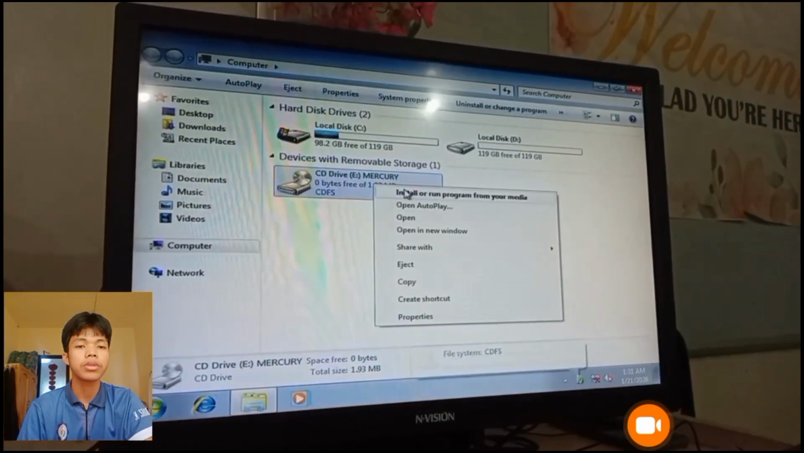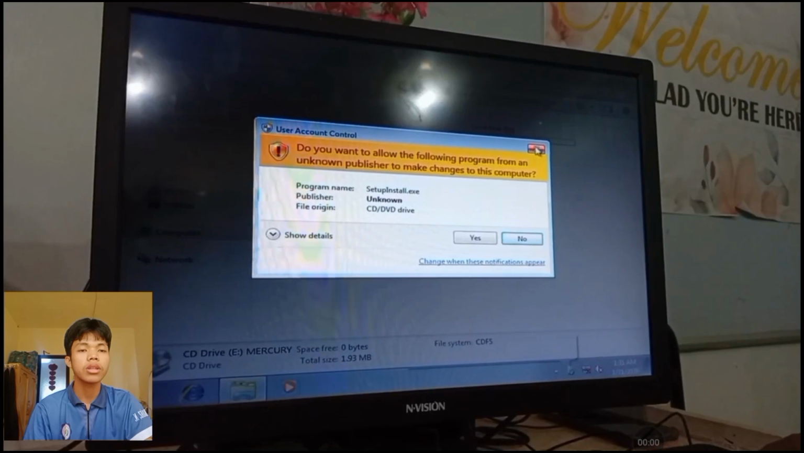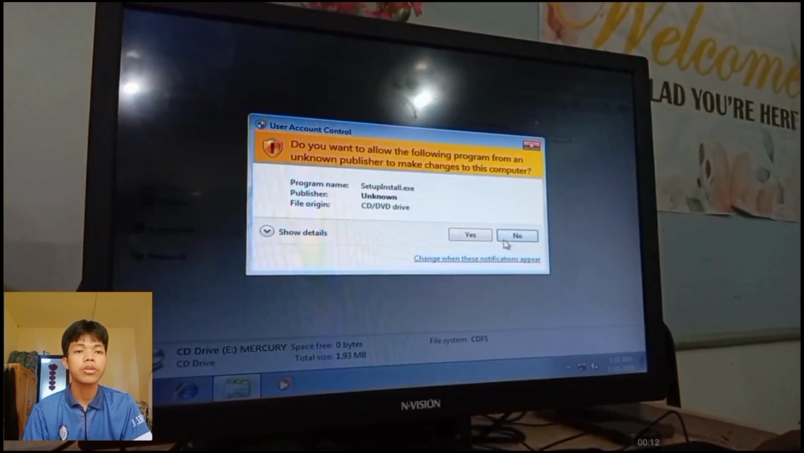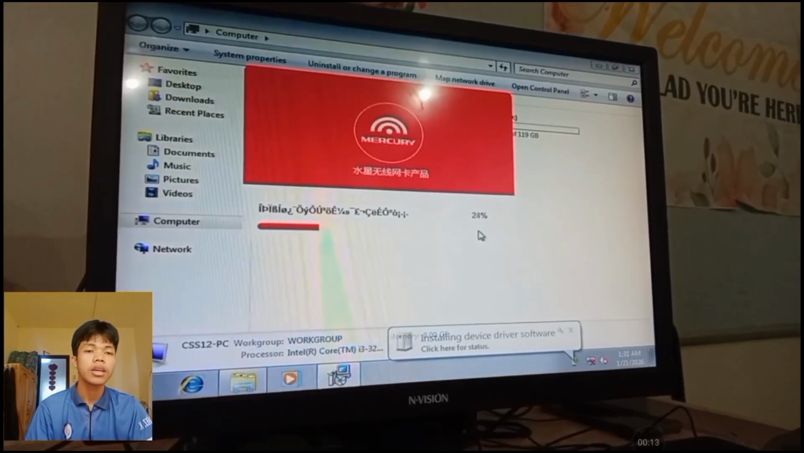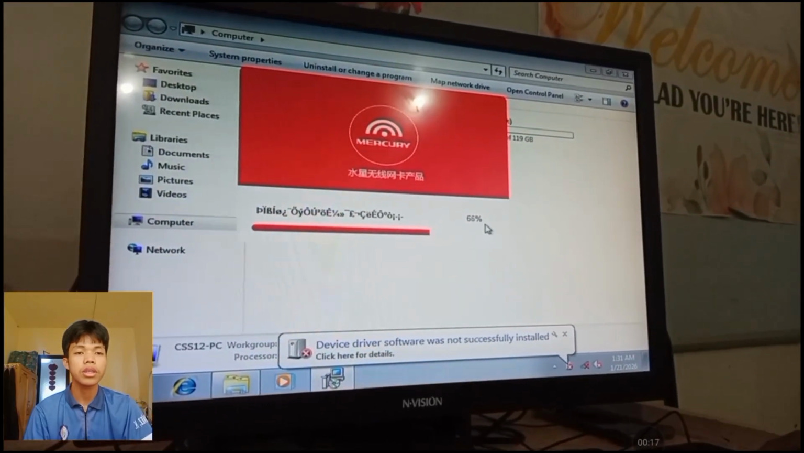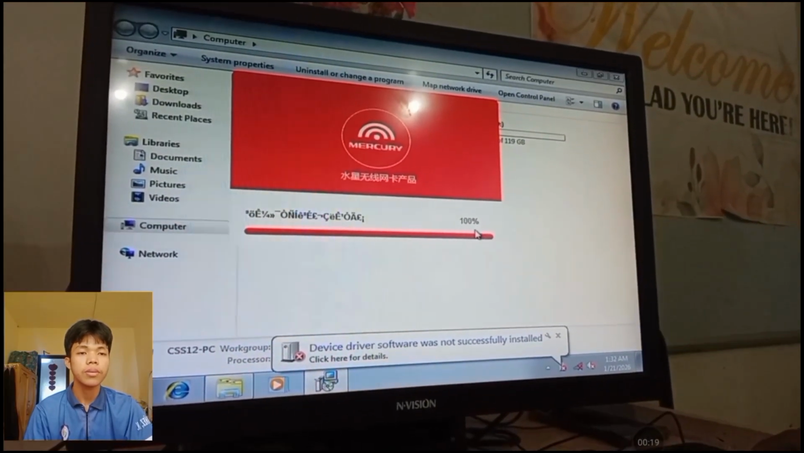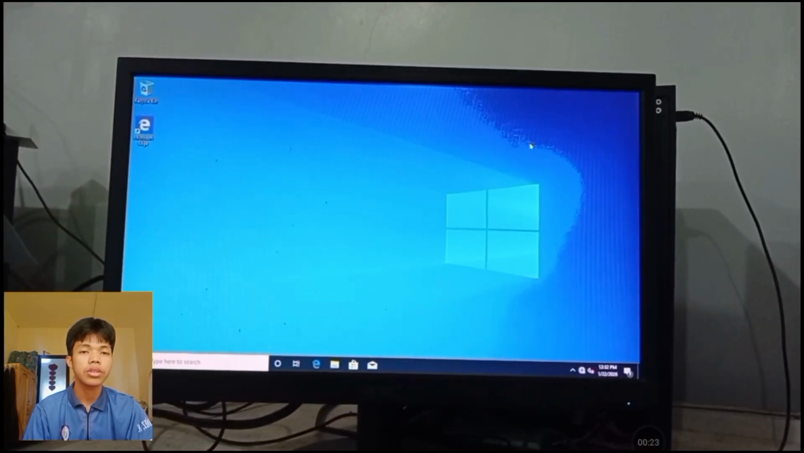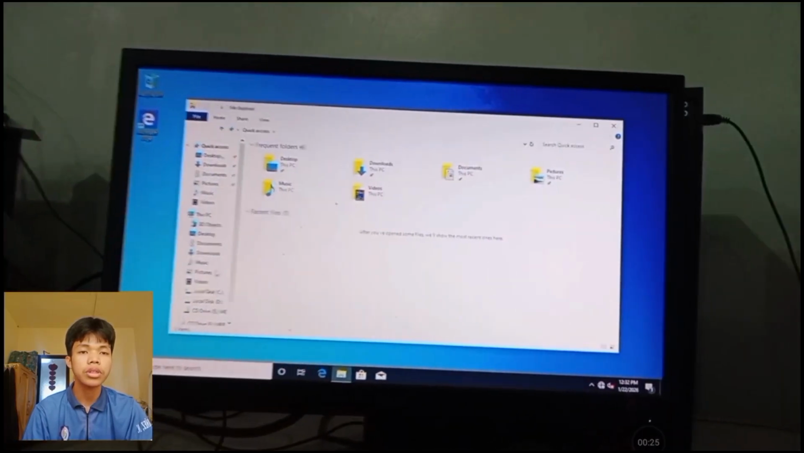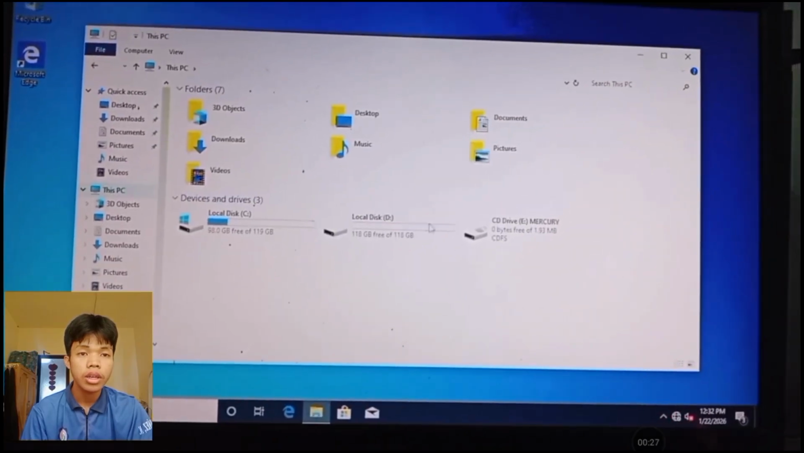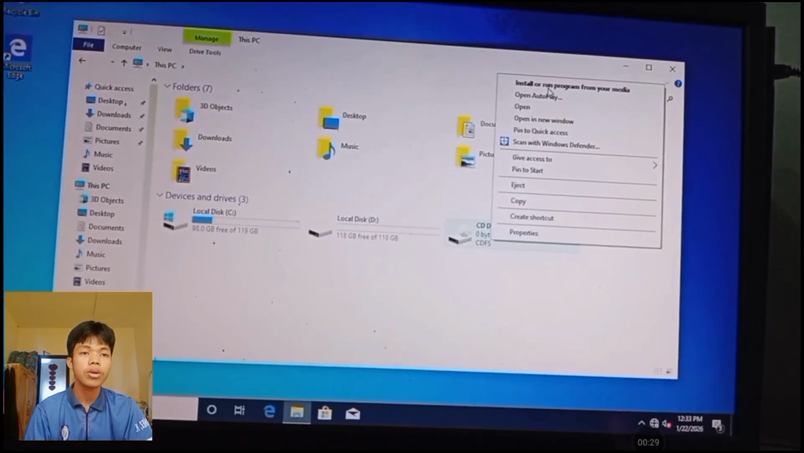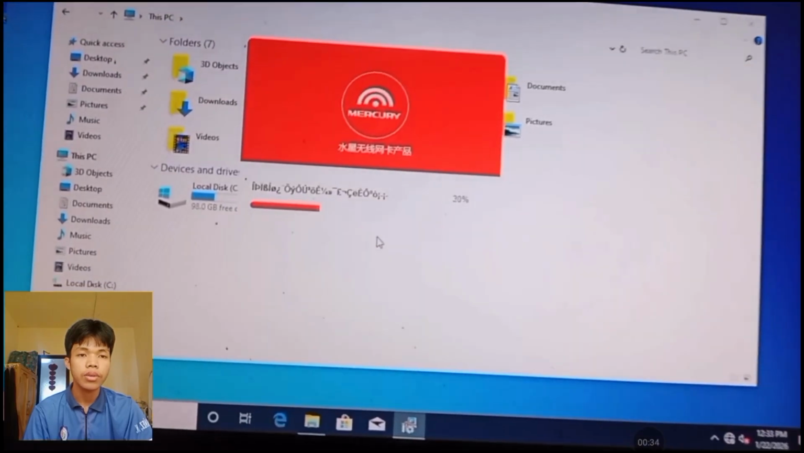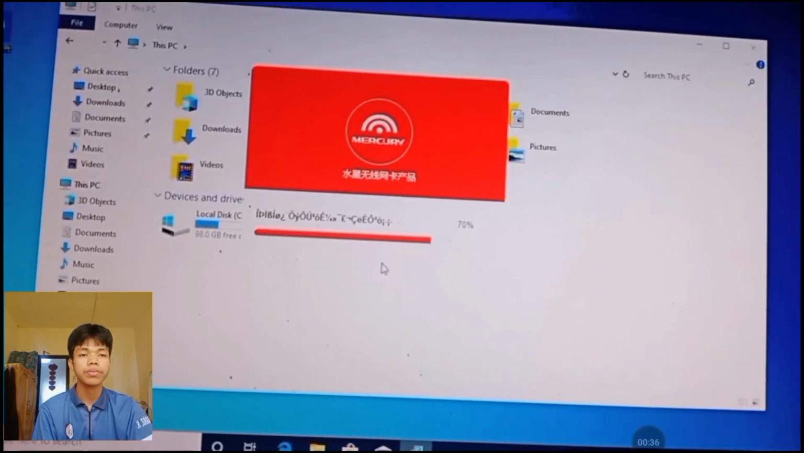So first we need to go to the File Explorer and install or run program from your media, click yes, and just wait to go to 100%, then done. Then you go to the client computer to install the Mercury, right click, install or run program from your media, click yes, and wait to 100%.